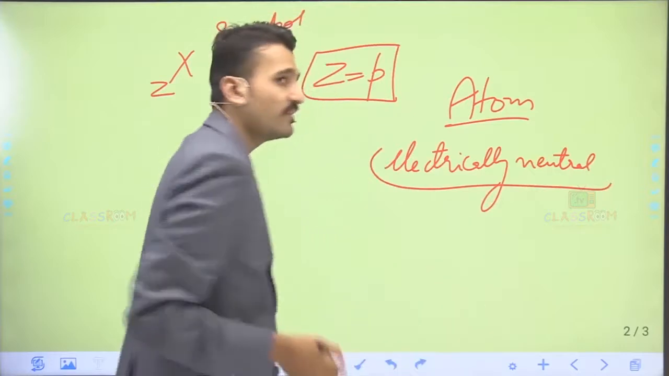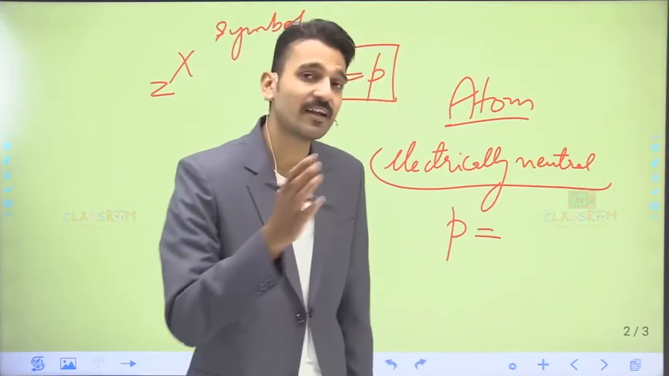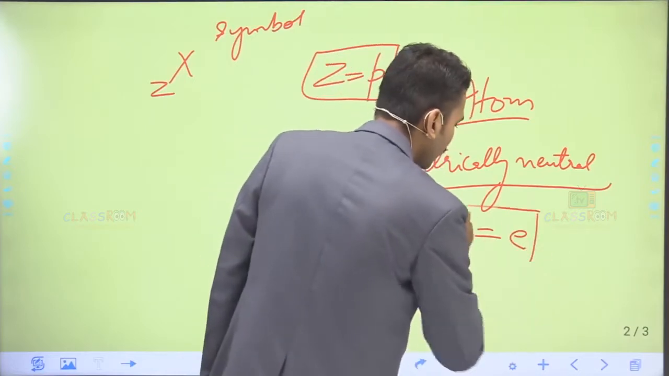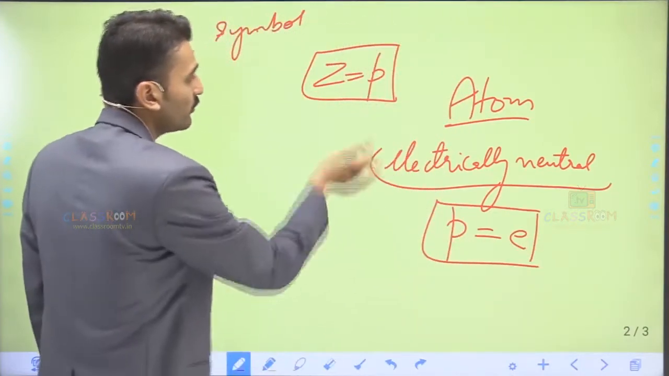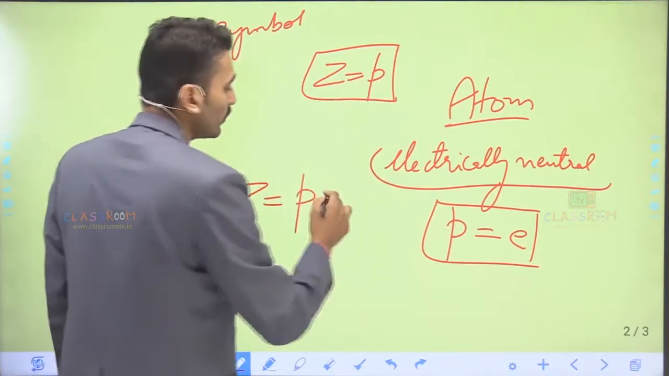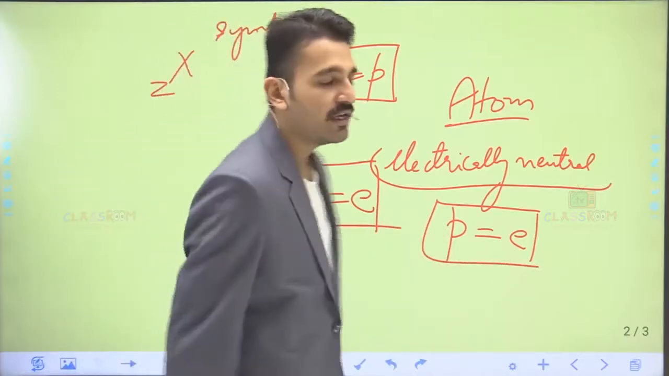So if an atom is electrically neutral, this simply means that the number of protons present inside the nucleus of an atom will be equal to the number of electrons revolving around the nucleus. So it simply means, from these equations, that the atomic number will be equal to the number of protons, and it will also be automatically equal to the number of electrons.